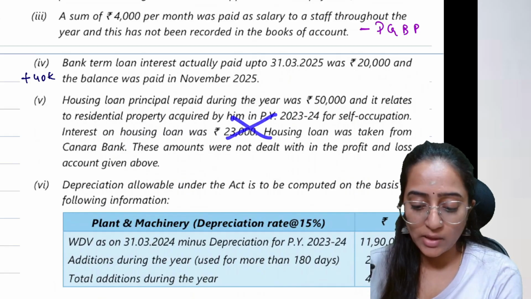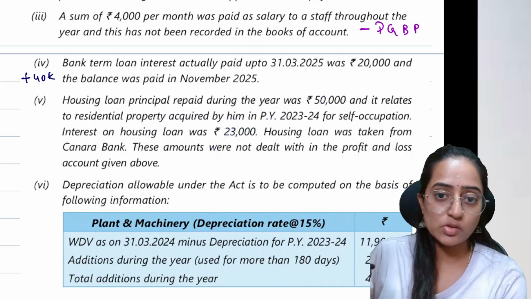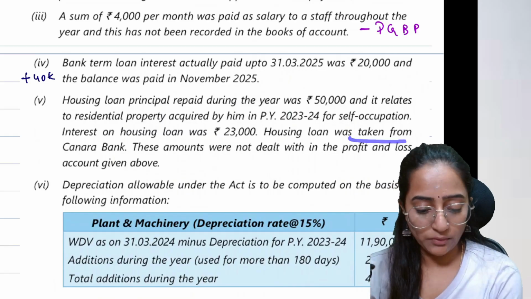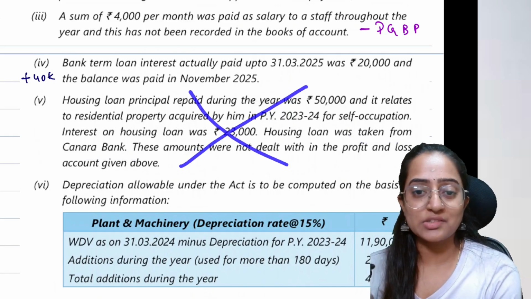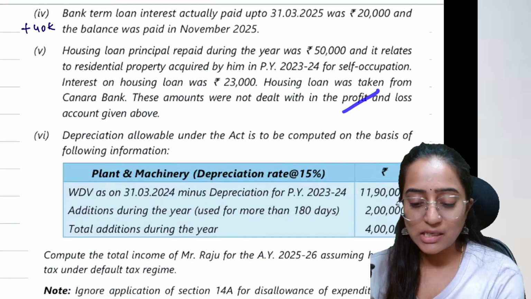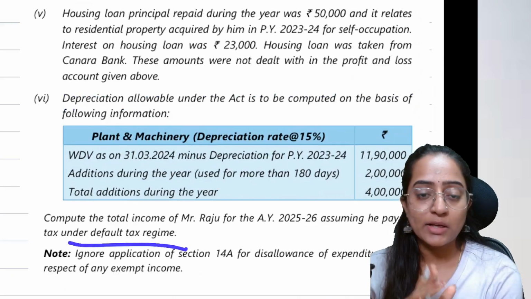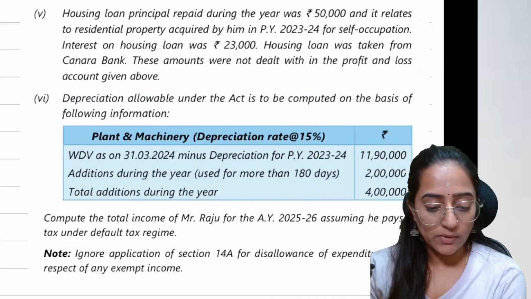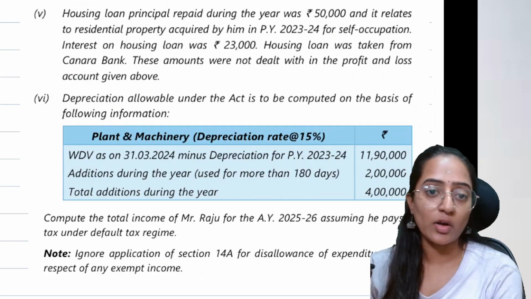Would you get it? No. 80C is not allowed, and under section 24B, interest on self-occupied property is also not allowed. The housing loan was taken from Canara Bank, and this is not it. Fine. You are not going to touch this or give any deductions or effect, because first of all it doesn't have any effect in the P&L, and also this is the default tax regime, so you would not give any effect. Making sense? Very well.